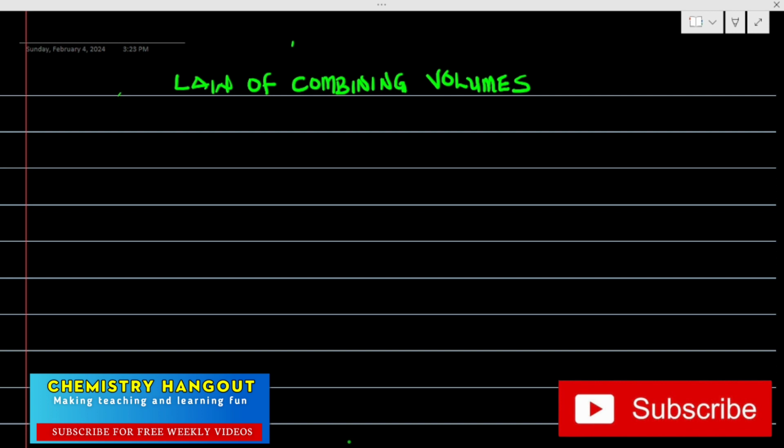Of course, this law is still from the kinetic theory of gas, and we are going to take a full explanation of this. Under the law of combining volumes, we have two laws put in one. We have a law called Gay-Lussac's law, and we have the second one called Avogadro's law. I will explain the reason why these two laws are put into one and we consider them as one. Because it was Gay-Lussac that first postulated his law.